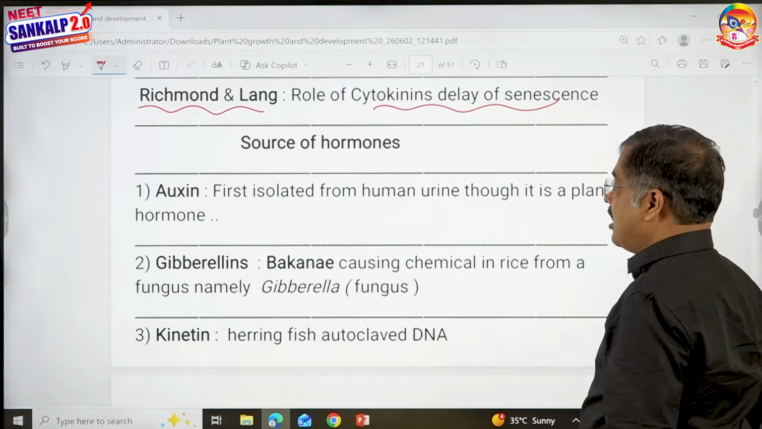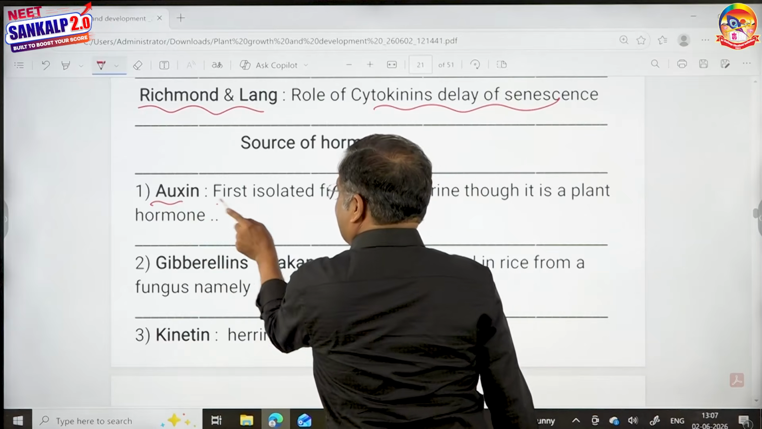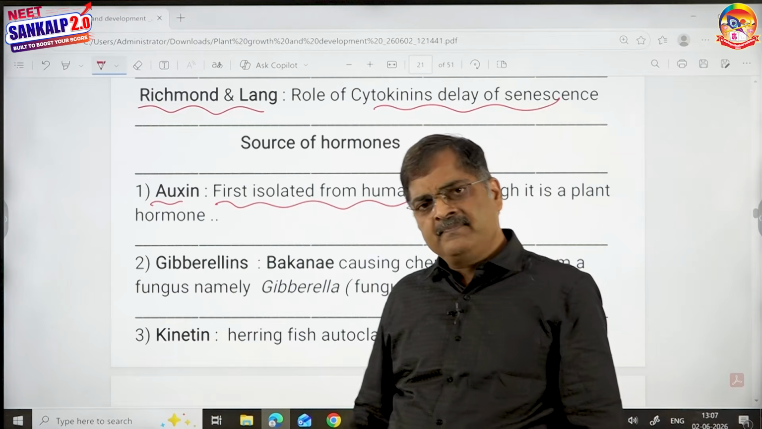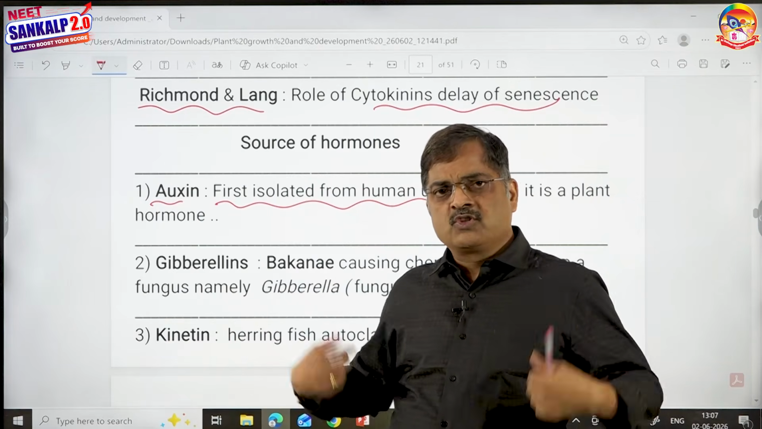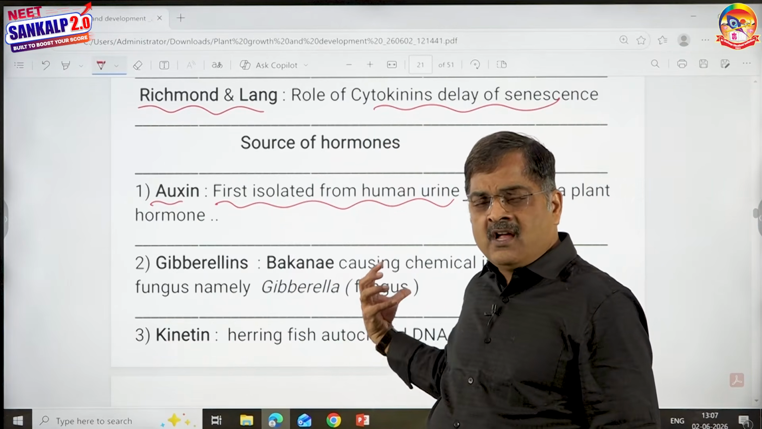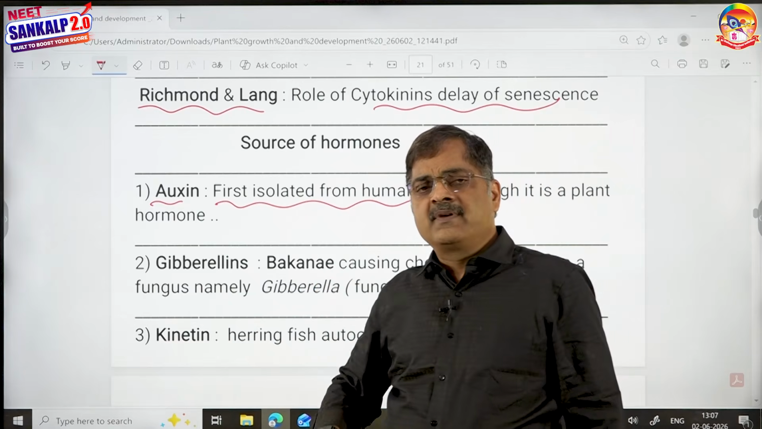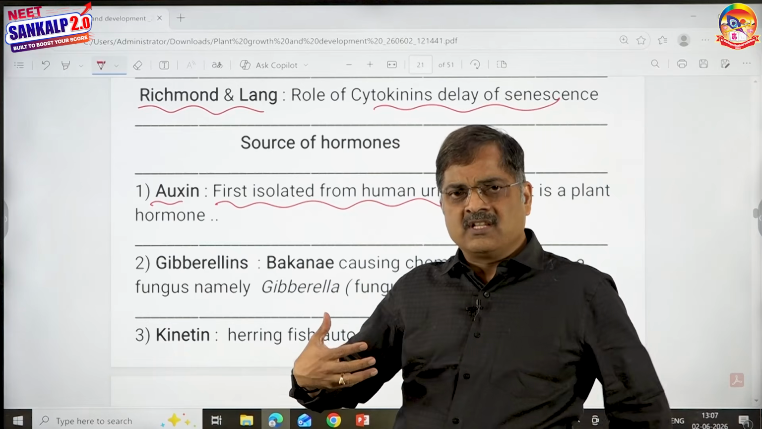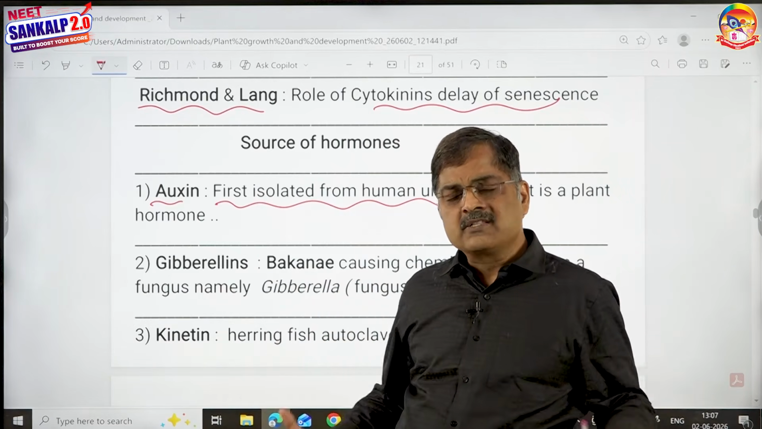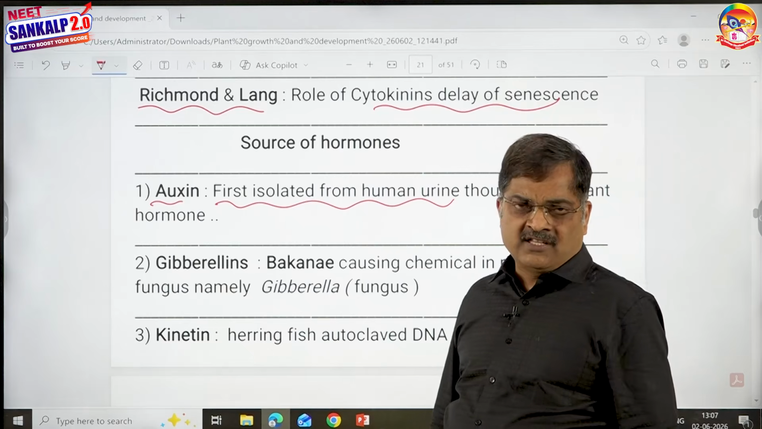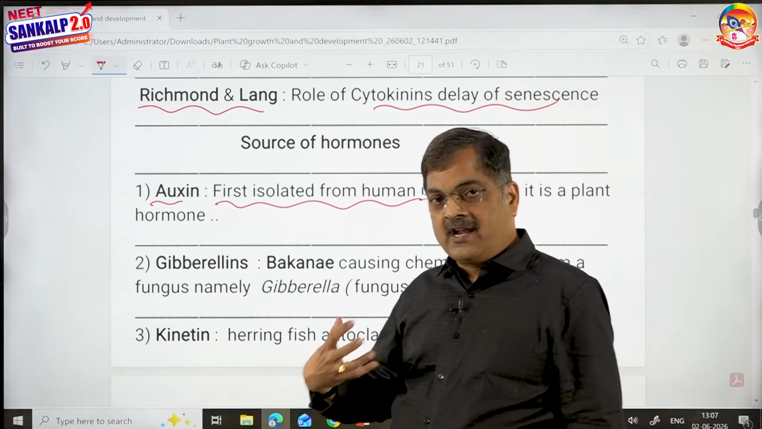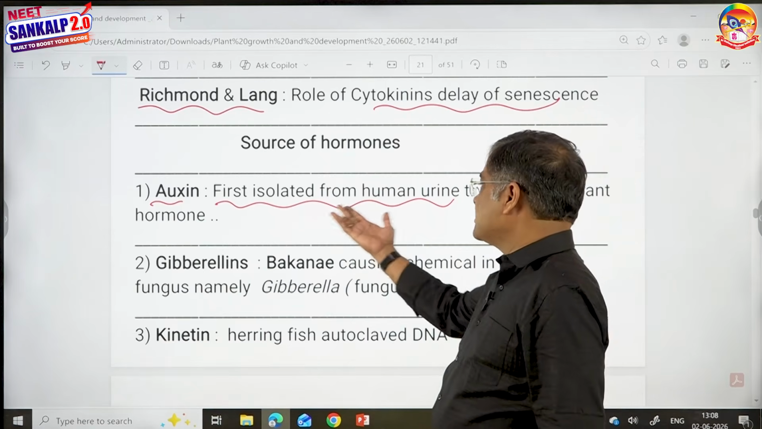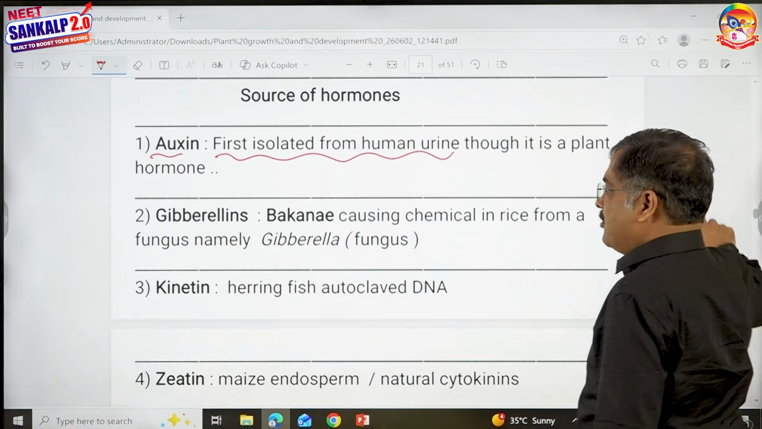Now, source of hormones. Auxins are first isolated from human urine. So, how can a plant hormone be present in animals? Well, naturally, animals and humans can also consume plants. That is one reason why auxins could be present in humans. Apart from that, even some compounds similar to auxins, because auxin is not one chemical, it's a group of chemicals, can also be synthesized in humans from tryptophan, an amino acid. So, auxin-like substances or auxins first isolated from human urine is an important point.